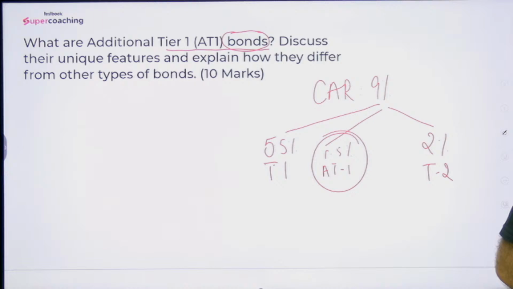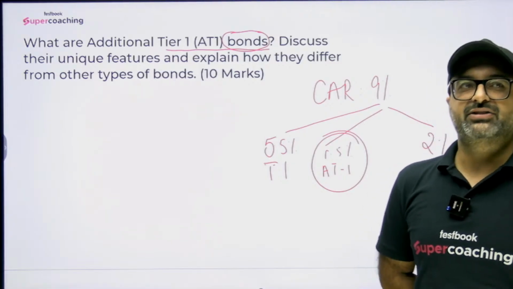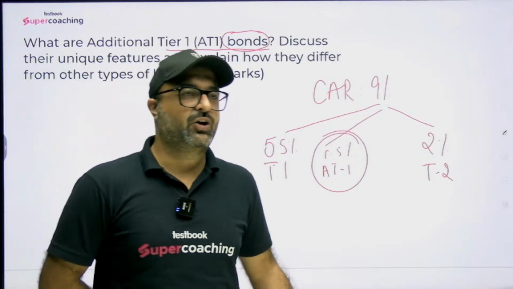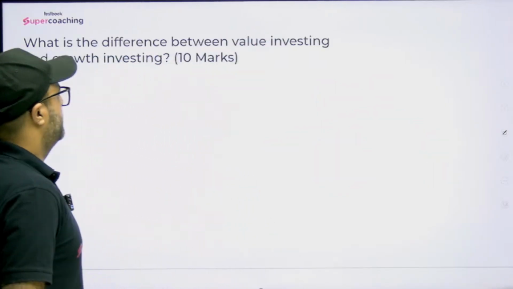And lastly, you must answer how it is treated. So it has a perpetual nature and it is treated as equity. It is not treated as debt. That is very important. It is treated as equity rather than a term bond, but it is treated as equity, not as a bond. Got it? Moving on to the next question.